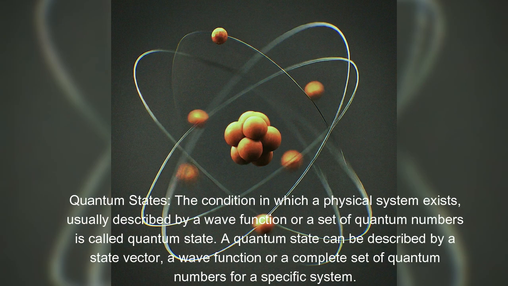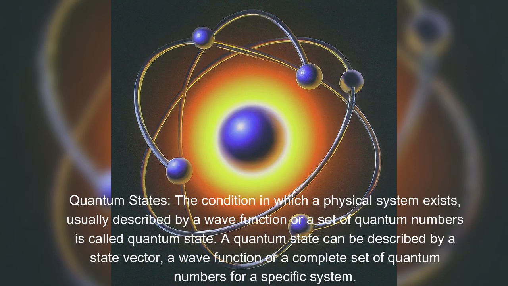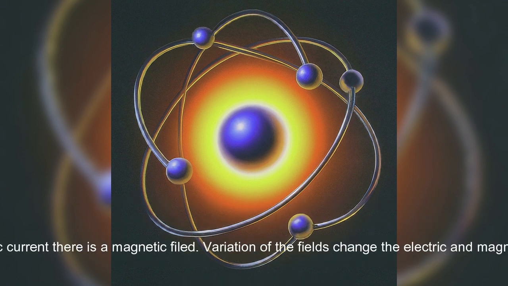Quantum state. The condition in which a physical system exists, usually described by a wave function or a set of quantum numbers, is called a quantum state. A quantum state can be described by a state vector, a wave function, or a complete set of quantum numbers for a specific system.